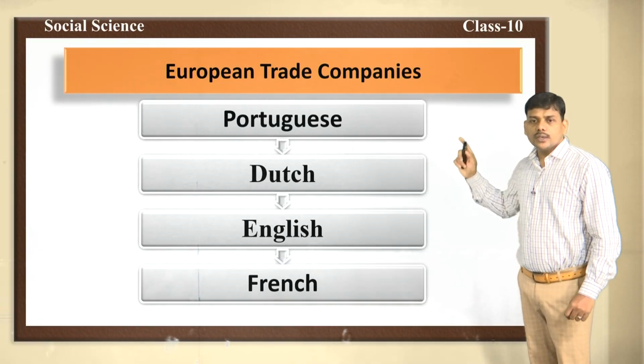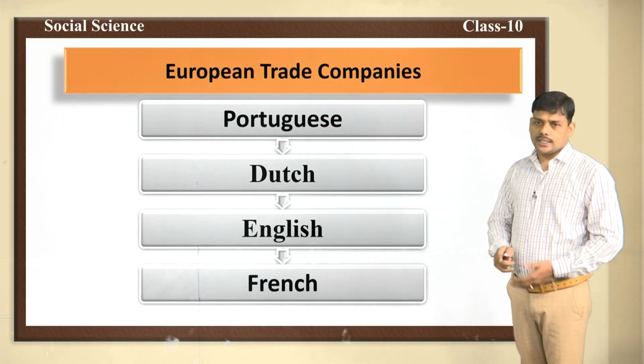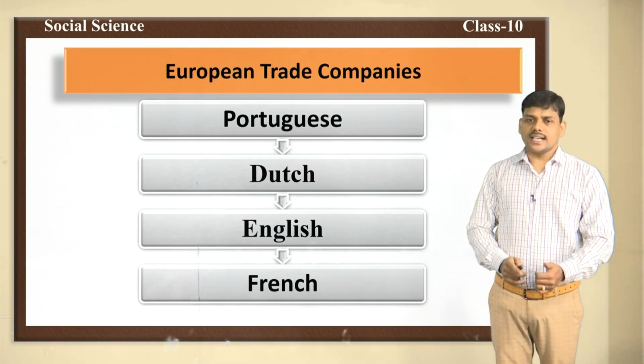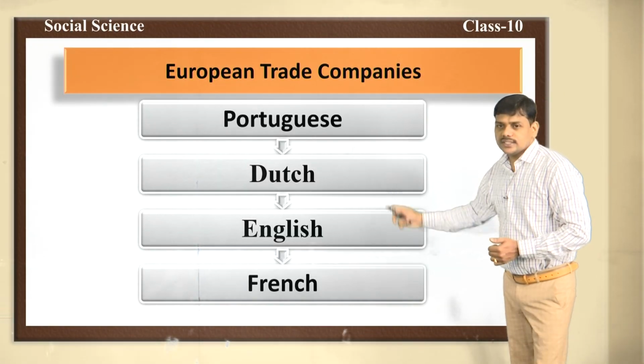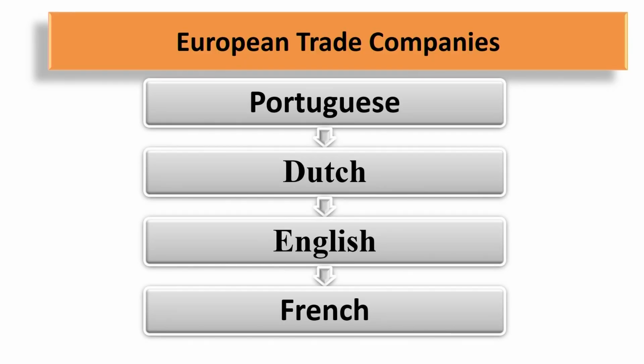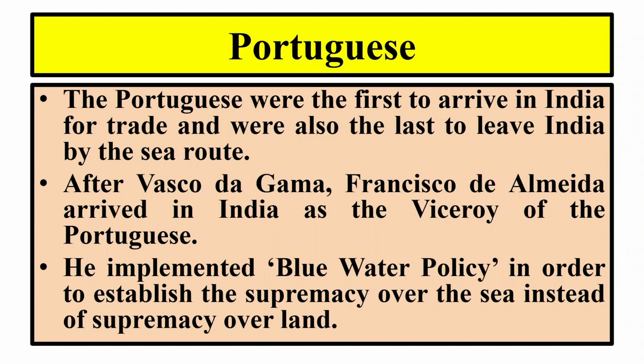These were the 4 European trade companies who came to India for trade. With their arrival, the history of India and the history of Europe completely changed. Now, we shall discuss these European trade companies one by one.